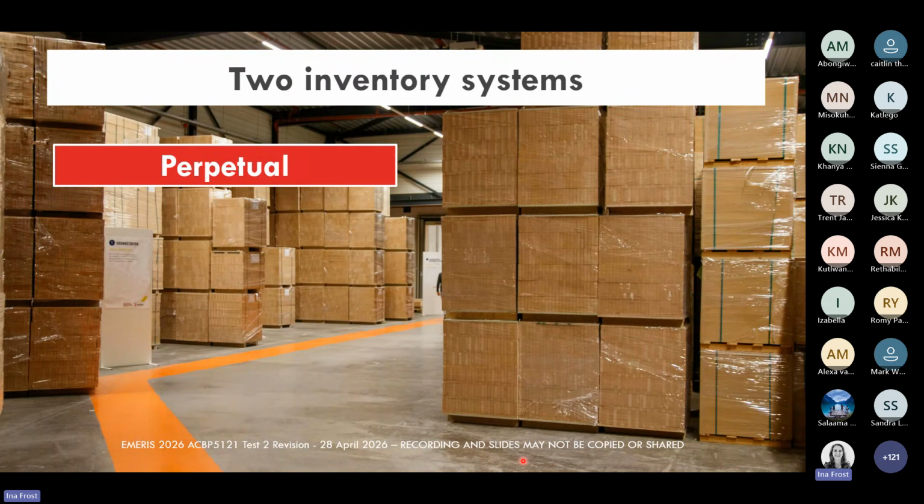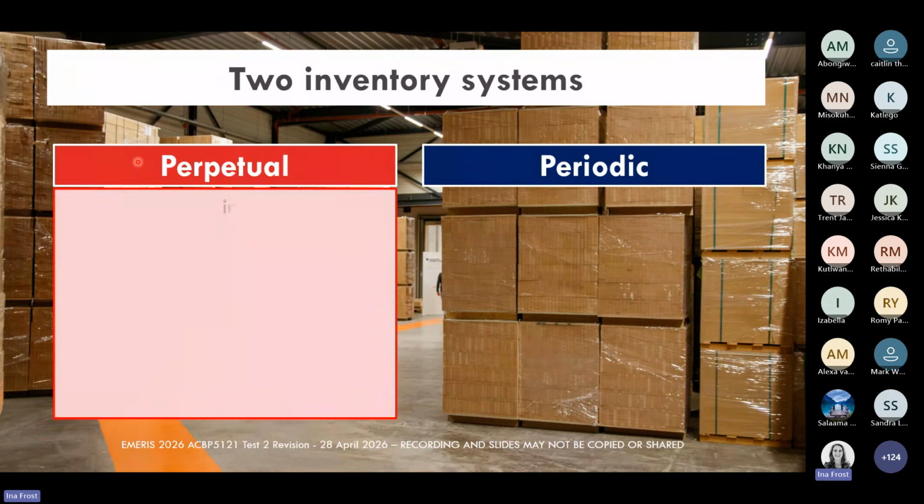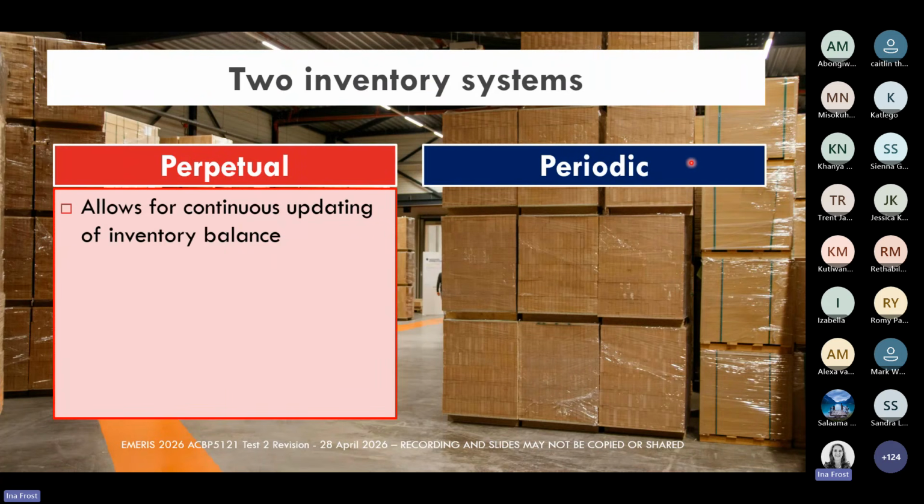The first inventory system is the perpetual inventory system. I think you know this one quite well at this stage, because up until the end of learning unit 5, all the textbook questions that we did were based around the perpetual inventory system. Then there is another inventory system, the periodic inventory system, and here in learning unit 6 is where we really start introducing you to it. So let's recap and make sure that we know the difference between these two inventory systems.